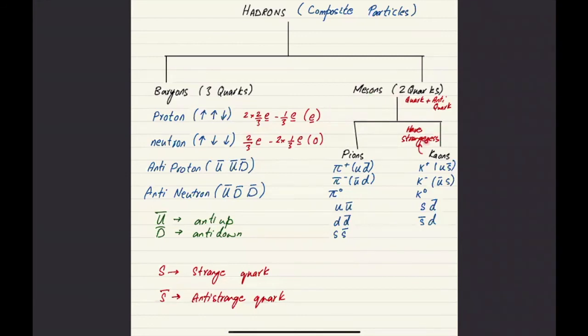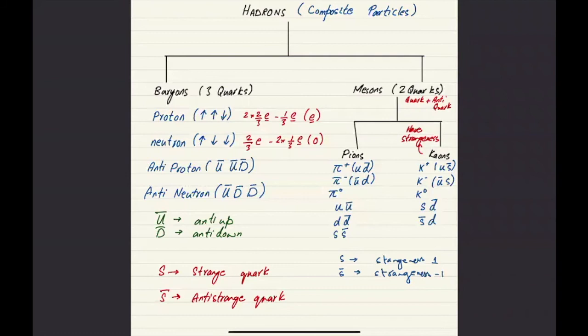Strangeness is a property associated with strange quarks. A strange quark has a strangeness of 1, and an anti-strange quark has a strangeness of -1.